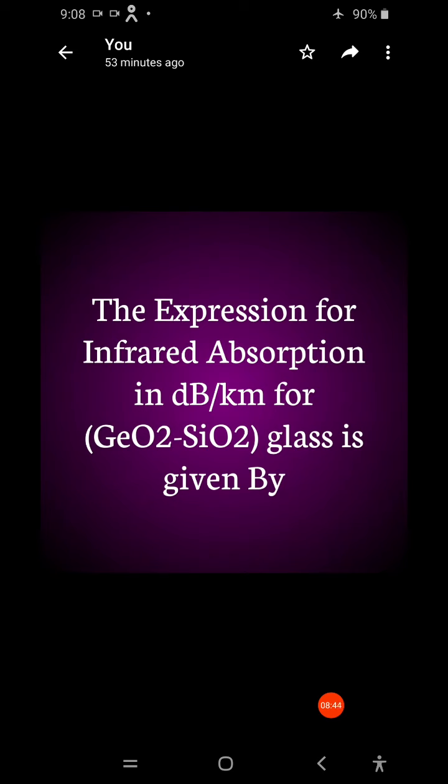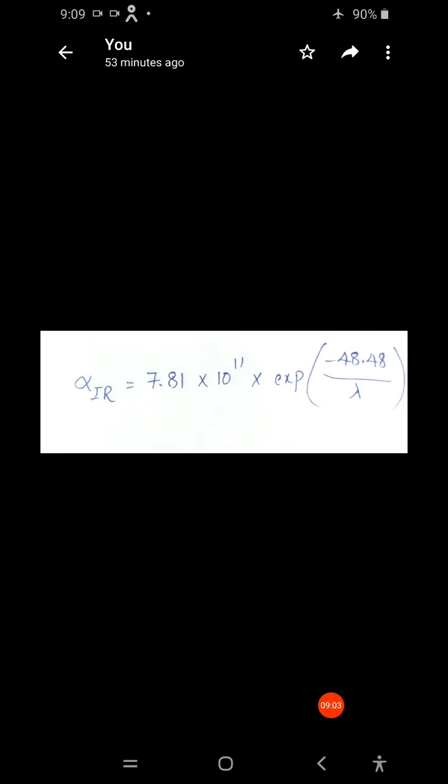And the expression for infrared absorption in decibels per kilometer for GeO2, that is germanium dioxide, and silica glass, is given by alpha IR, where IR indicates the infrared region, equal to 7.81 times 10 to the power 11 times exponential of minus 48.48 divided by lambda. Here lambda is the wavelength and alpha is the attenuation.